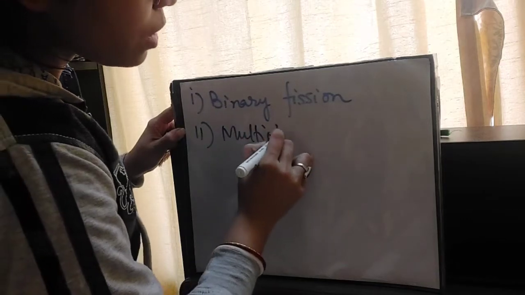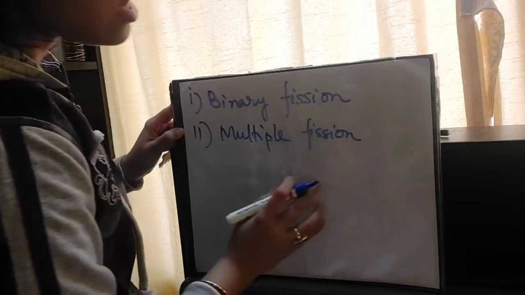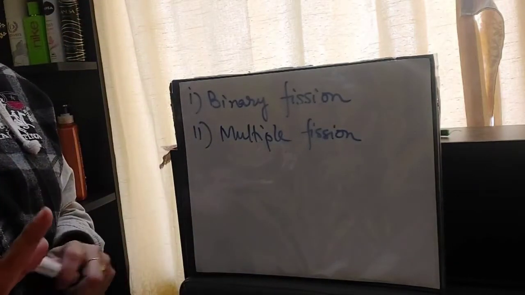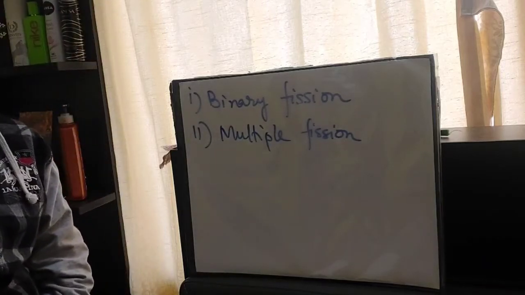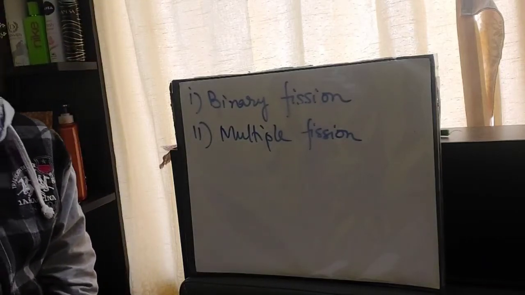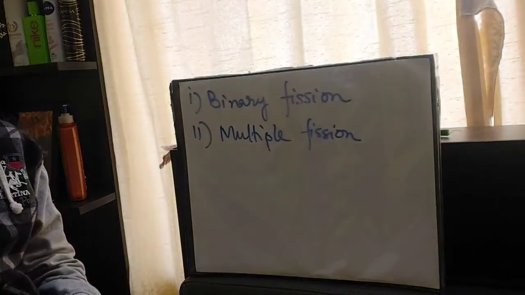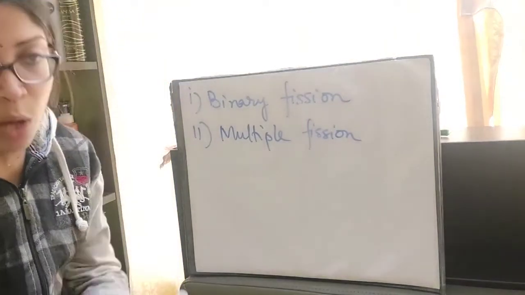From the name only, I think you can get an idea that in this case, instead of two daughter cells, multiple daughter cells are formed. This happens during unfavorable conditions, when some organisms develop a thick protective covering outside themselves.